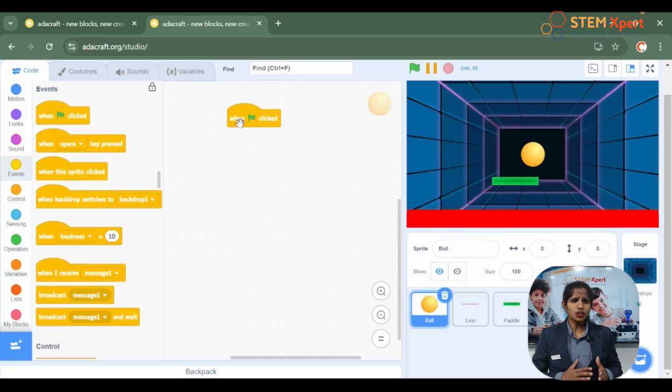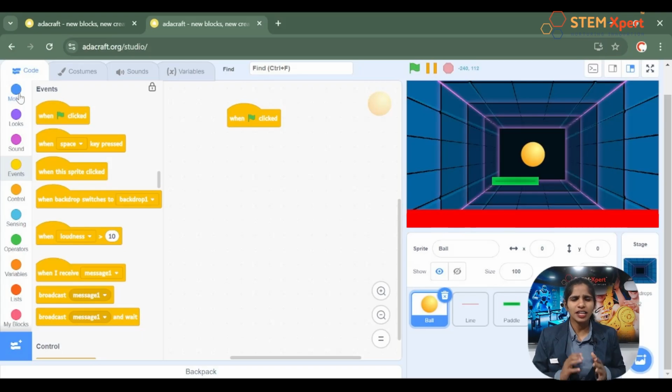So here, do you know what I'm going to do? I want to make my ball bounce. By moving a step of 7, I want to make my ball bounce. It will bounce if it touches the edge. So that is the game which I'm going to create now. Can we move further?